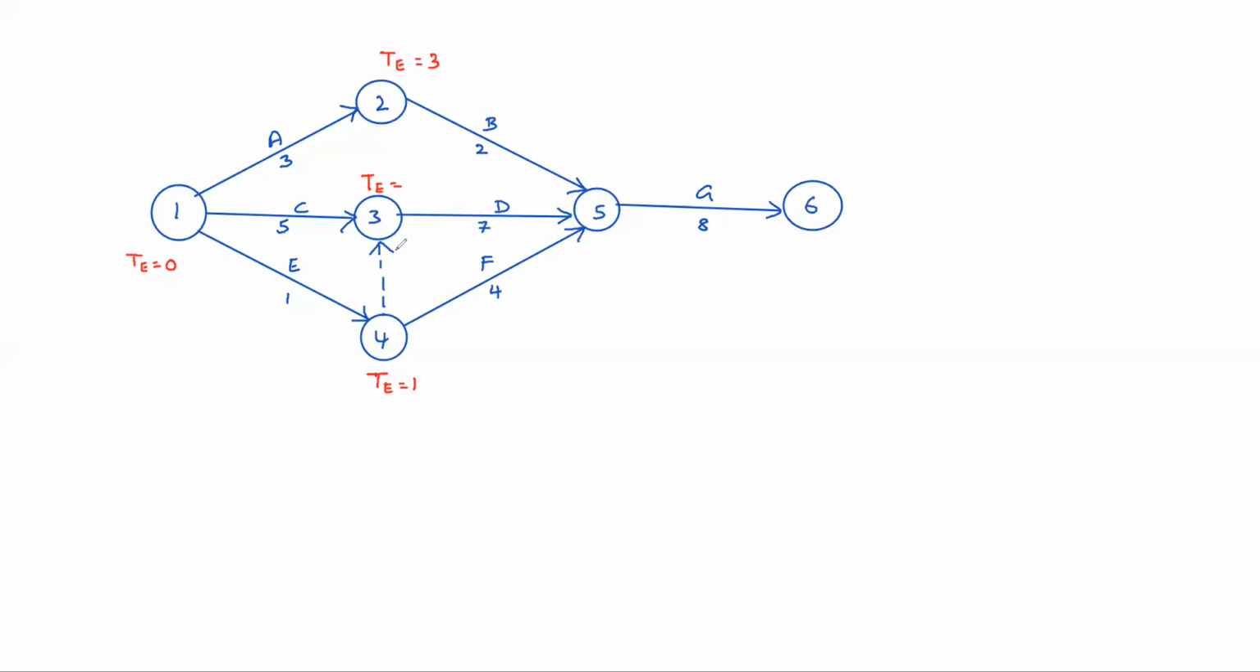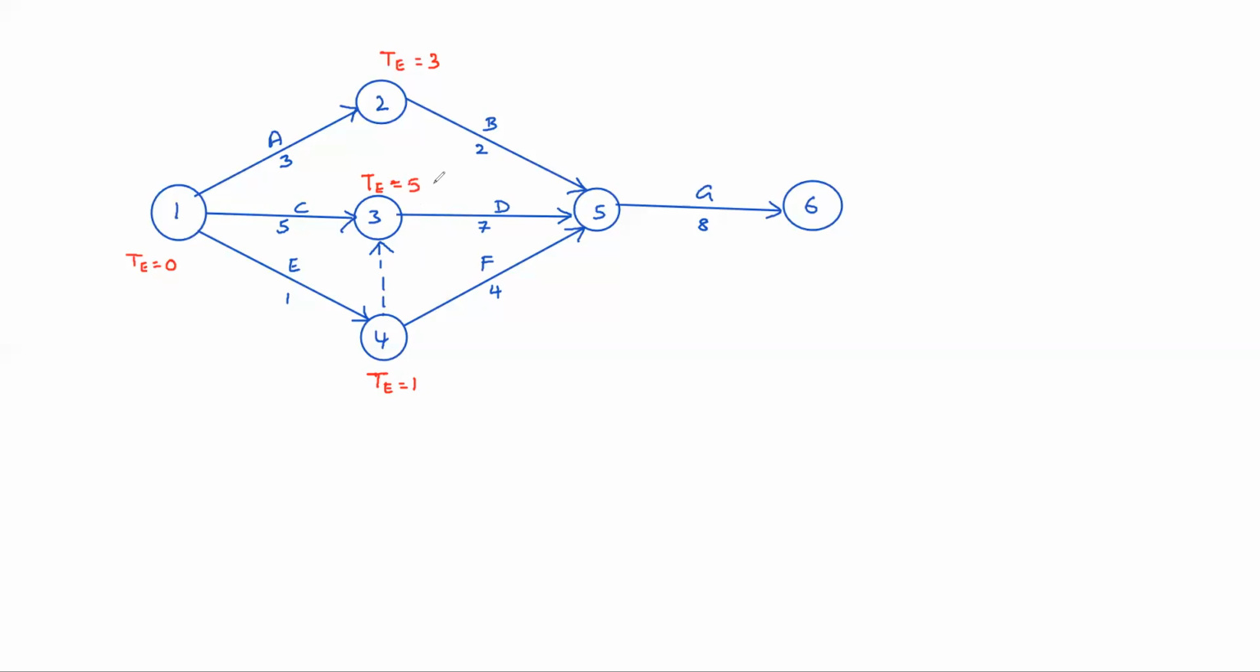So coming to event 3, here 2 arrows are leading. Through 1 to 3, that means C activity, 0 plus 5, 5, and through 4 to 3, 1 plus 0, 1. So which is maximum? 5 is maximum. So T is 5.